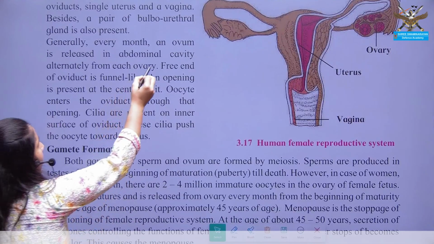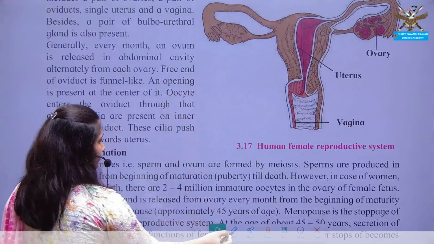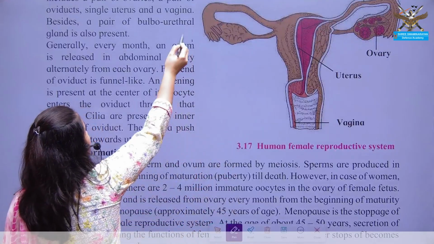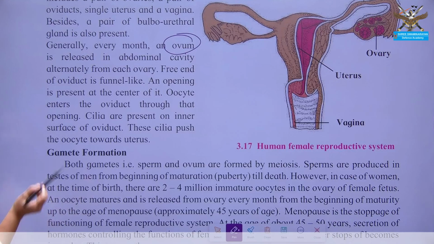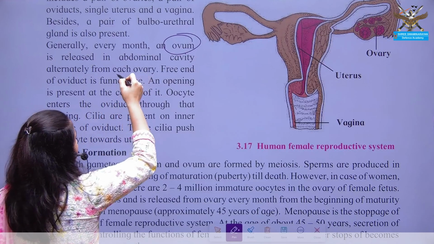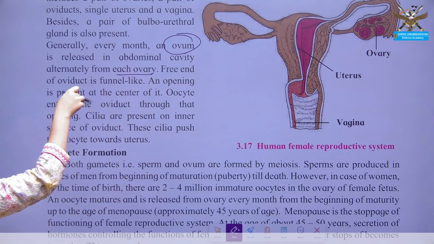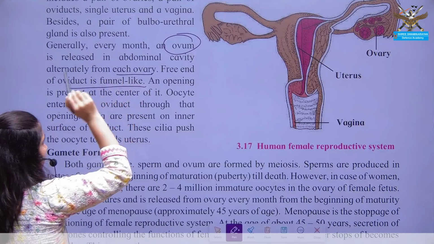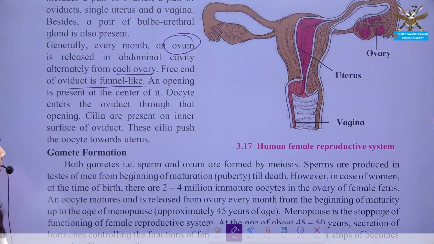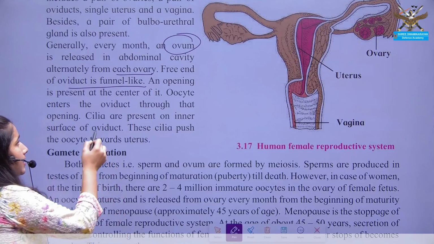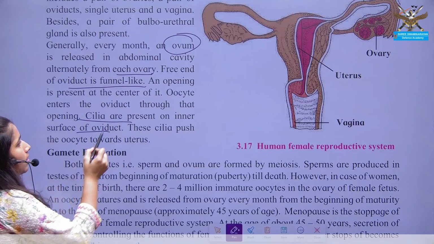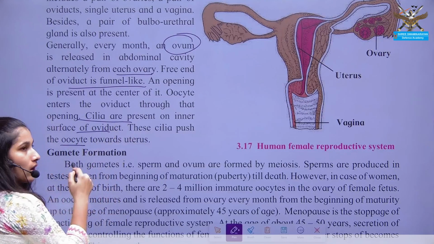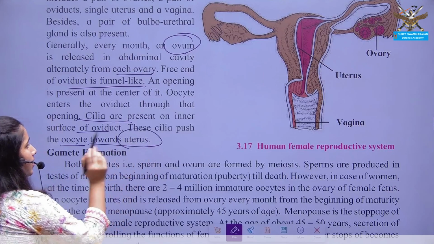Okay, every month the female releases an egg, also known as ovum or ova. It is released from the ovary and passes through the oviduct, which is funnel-like. Then the cilia present in the oviduct push this oocyte, or ova, or the egg cell towards the uterus.